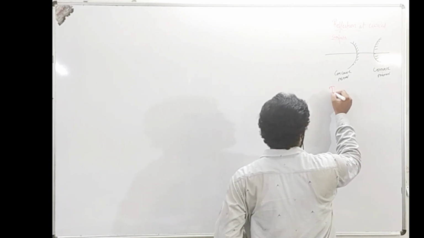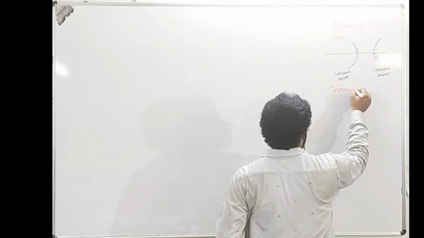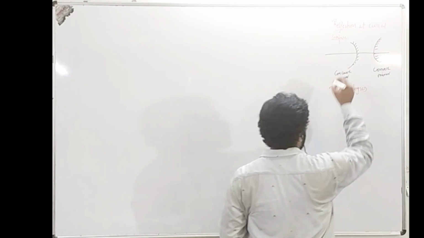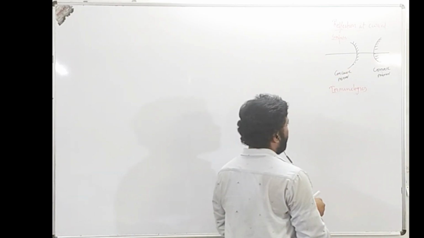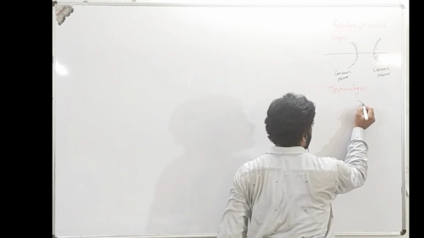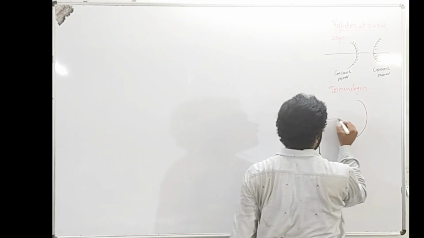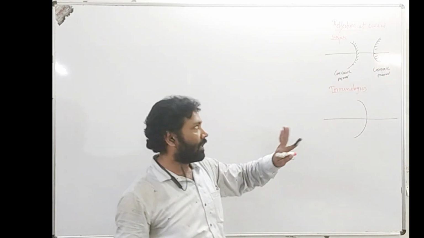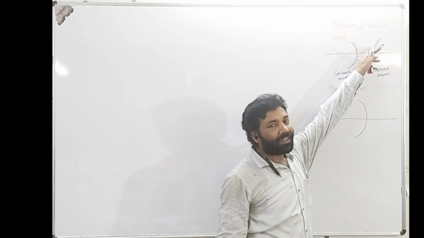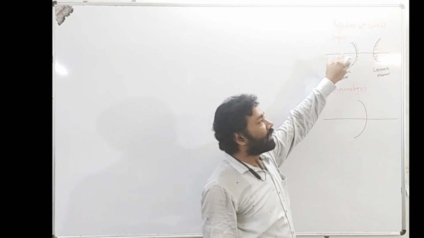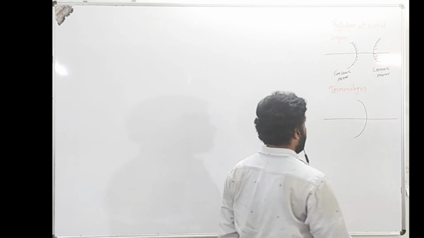Then next we have terminologies related to it. To understand the terminologies, I'll make use of the concave mirror, as the concave mirror is the one which forms the maximum different variations when we compare it with the convex mirror. A convex mirror has only one case: when you keep the object anywhere, a virtual diminished image is formed. But a concave mirror has multiple cases.